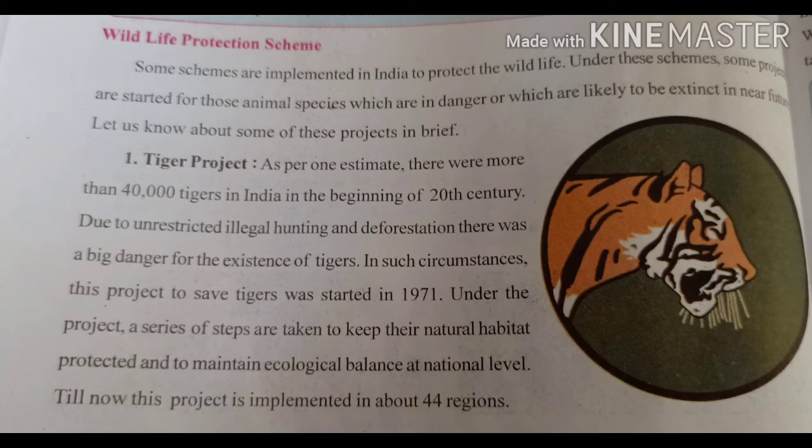Under the project, a series of steps have been taken for the protection of the tigers, to keep their natural habitat protected and to maintain the ecological balance at the national level. This you have to remember. Now this project is implemented in 44 regions. So students, you have to learn this.